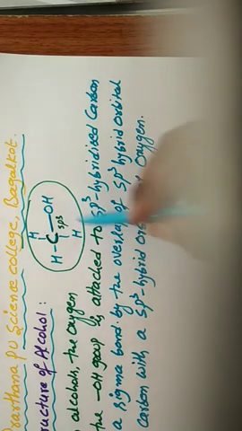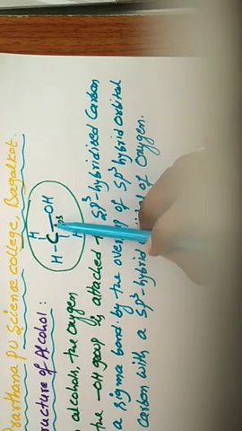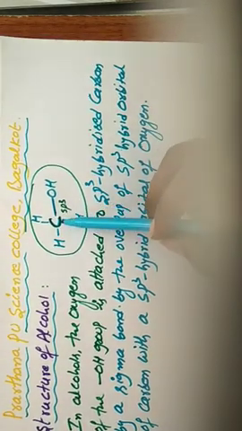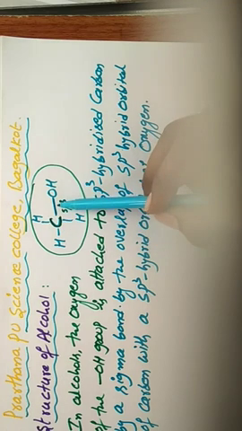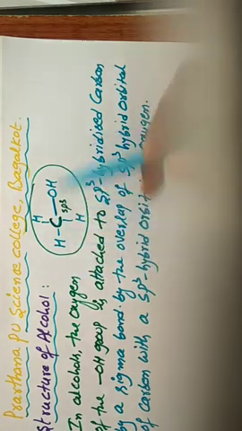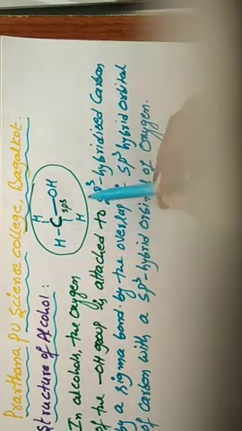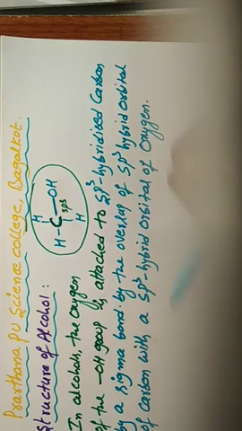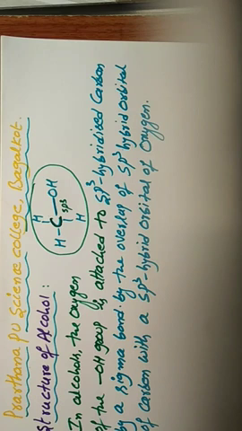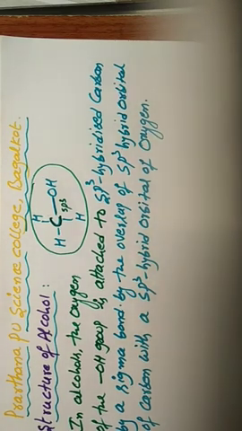Not only this example, in any alcohol the OH group oxygen is directly bonded with the carbon by a sigma bond, that means a single bond. How the sigma bond forms, we already learned in first PUC chemical bonding: the sp3 hybridized orbital of carbon overlaps with the sp3 hybridized orbital of oxygen. There are two types of overlapping, lateral or sidewise overlapping, and head-to-head overlapping; for a sigma bond, head-to-head overlapping is possible.